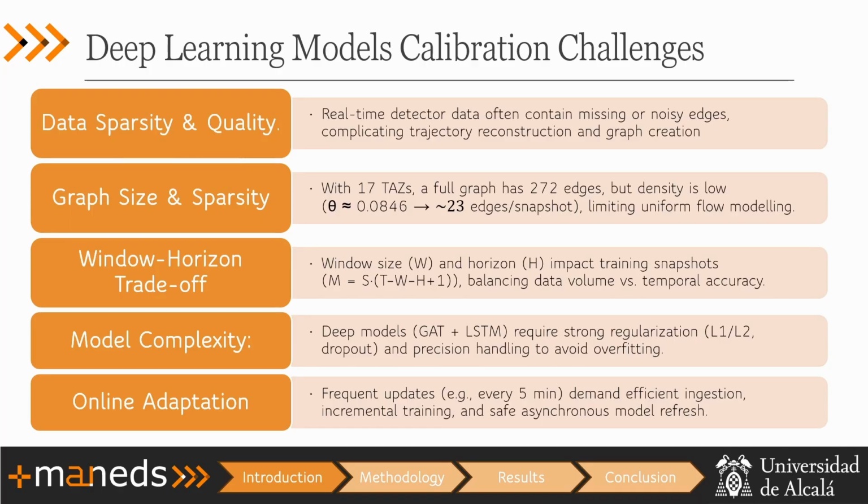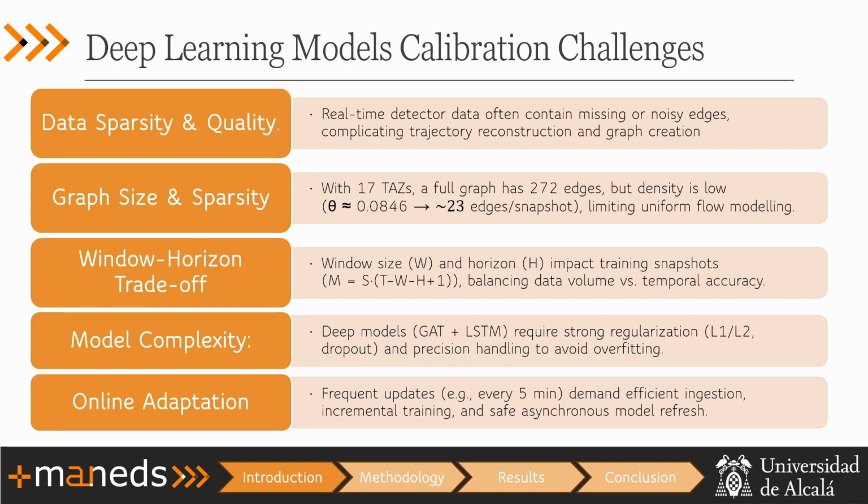Also, we had to face some problems, like data sparsity from some detectors, because the net is not always perfect. We have a lot of detectors, but not all traffic is recorded by these cameras. Also, the graph size: we model a medium city, so not all TAZs, traffic analysis zones, are together. So we had to take this into account to know the data that will be recorded.